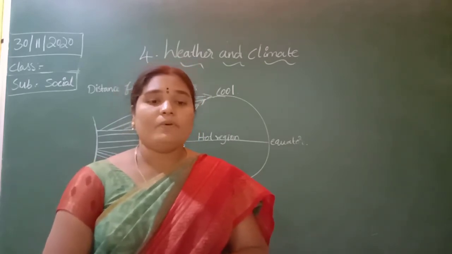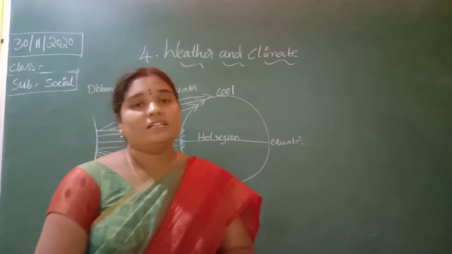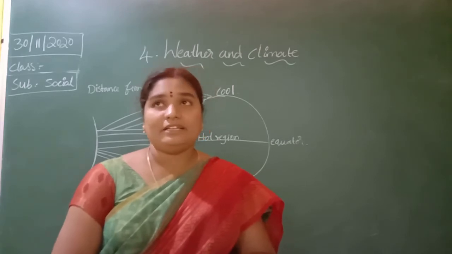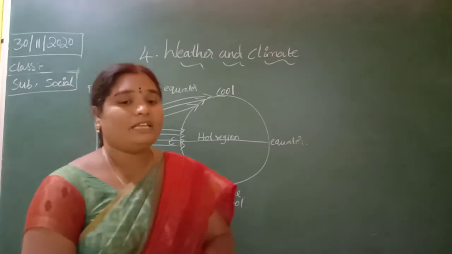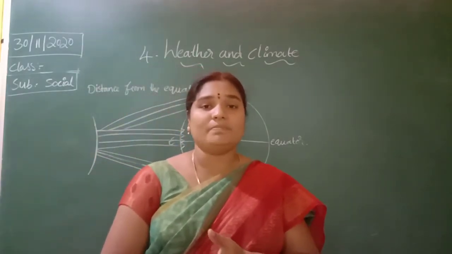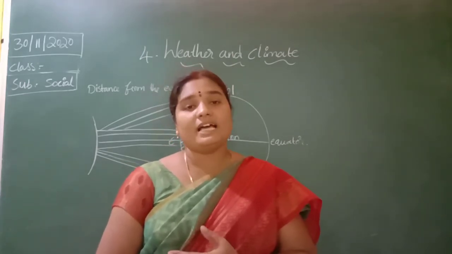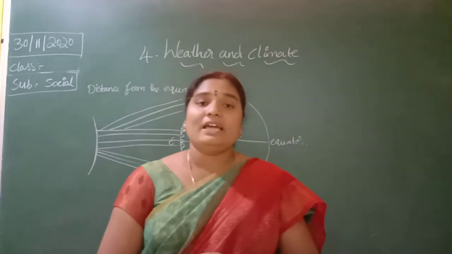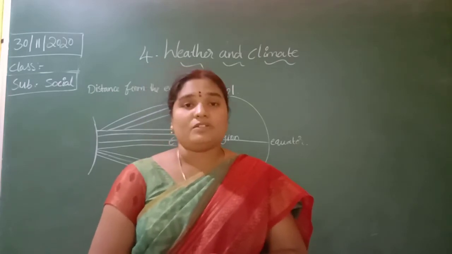High above the sea level, hill stations such as Nainital and Shimla are cool places. They are very cool even in the summer. The Himalayan peaks are covered by snow throughout the year.